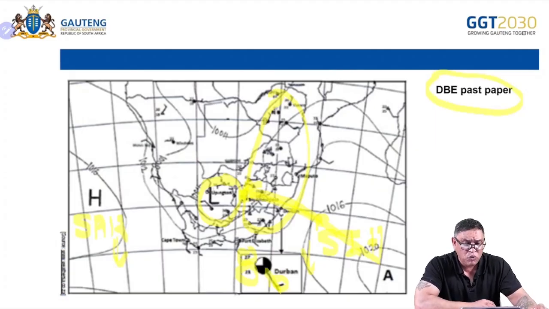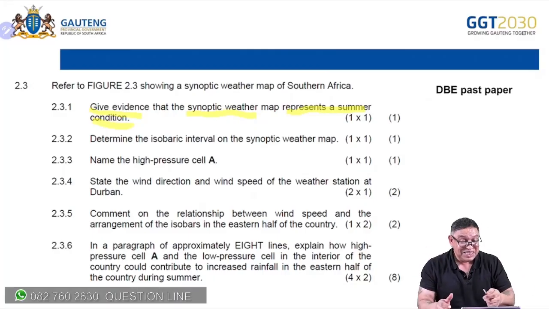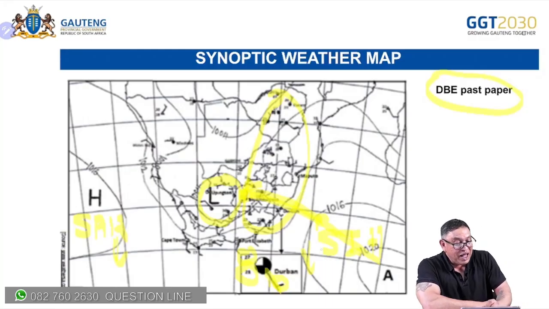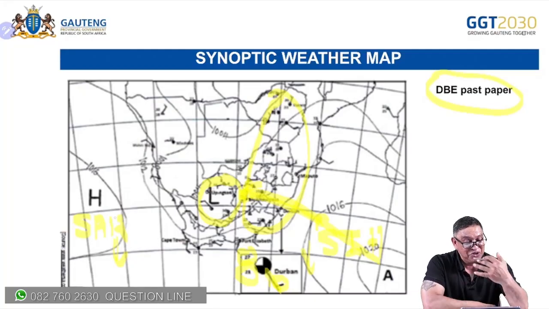This was the 2021 June paper that we're using now. Look at this. Give evidence from the synoptic weather map that it represents a summer condition. Can you see? Already you're determining seasons, and that's already relevant. I'm going to go back. You know, high temperatures, thermal low, high pressure systems, South Atlantic and South Indian are in their southerly positions. They're blocking the cold fronts from coming in. Overcast conditions on the east. Can you see? You already determined it.